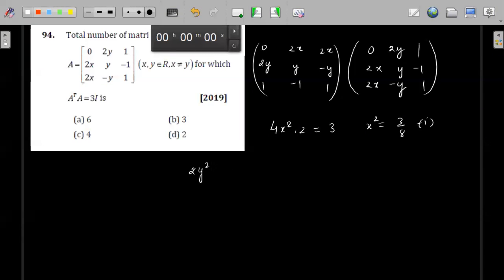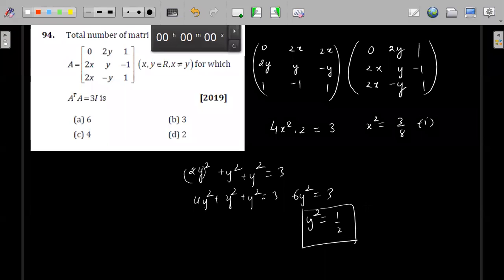So 2y square means (2y) whole square plus y square, and you have plus y square. This is also 3. This is 2y. 4y square plus y square plus y square is equal to 3. That means 6y square is equal to 3. That means y square is equal to 1 by 2.